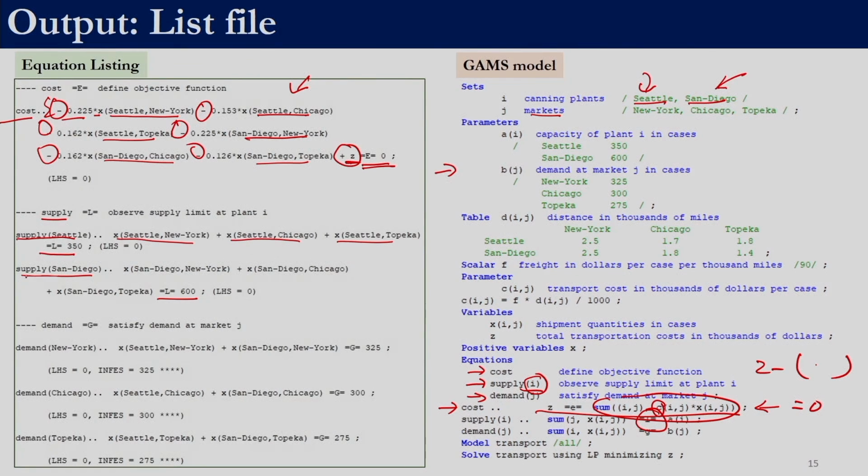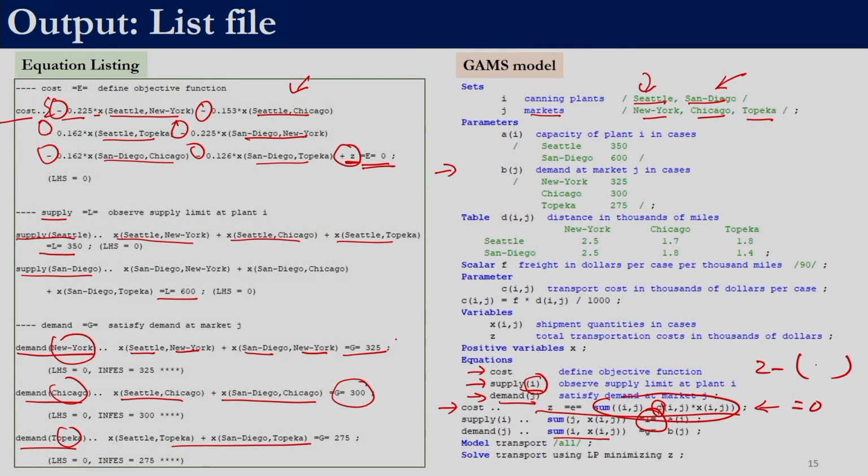Similar to supply Seattle, we also have supply San Diego, right. Then the third set of equations is demand. Demand runs over j, and for j we have three values: demand of New York, demand of Chicago and demand of Topeka. So over here this equation is the sum over i of x of i comma j, right. Since this is j, this remains constant. So whatever is coming from Seattle and whatever is coming from San Diego to New York should be greater than or equal to 325. Similarly for Chicago, whatever is coming from Seattle and from San Diego has to be greater than or equal to 300, and similarly the third constraint.